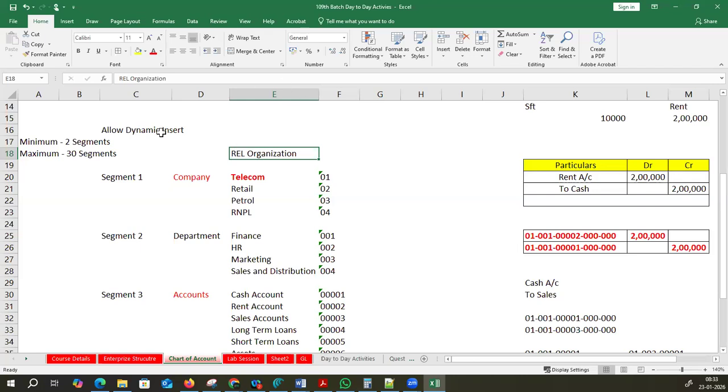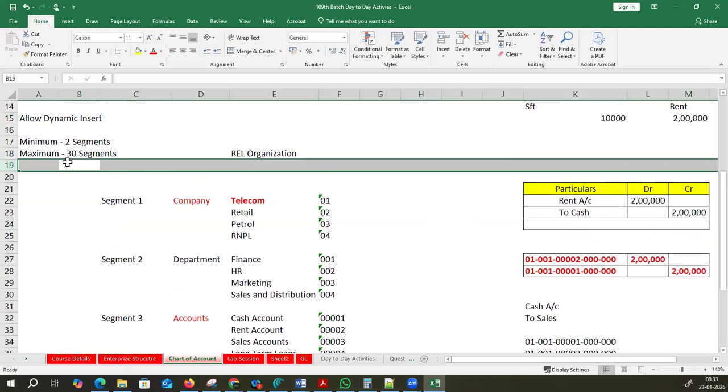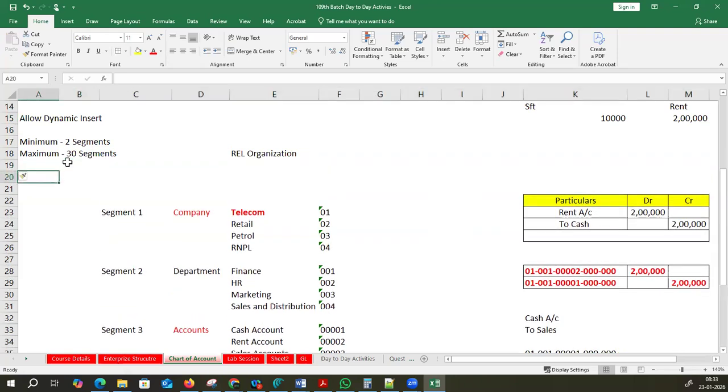You can also ask me about the best practice. They will ask you in the interview, can you explain the best practice for defining your org structure? The best practice is below 10. Below 10 segments is the best practice. Otherwise, it is very difficult. Imagine, a combination of 1, 2, 3, 4, 5 itself is like this. Imagine if you have 10 segments and you keep on adding dot, dot, dot, it doesn't make any sense. The maintenance activity is too much.